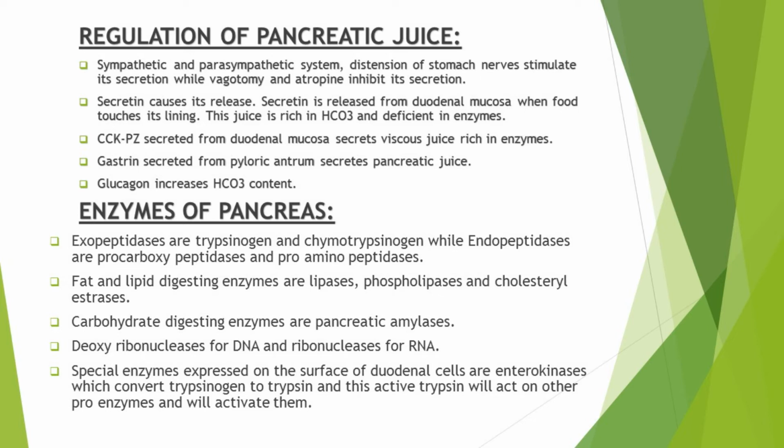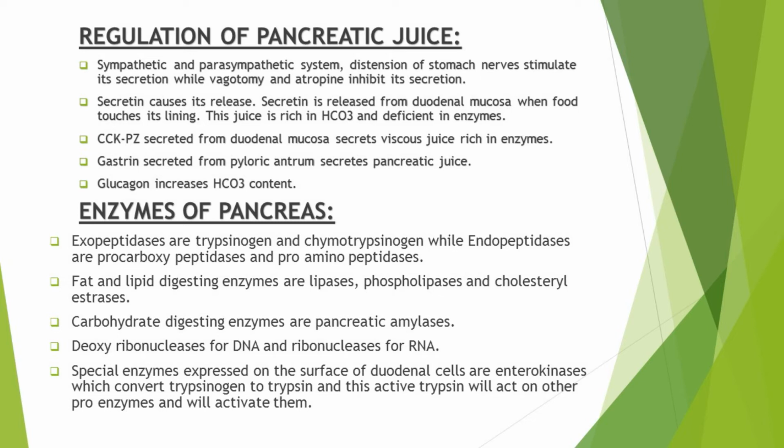Exopeptidases include trypsinogen and chymotrypsinogen, while endopeptidases are pro-carboxypeptidase and pro-aminopeptidase. Then the fat and lipid digesting enzymes present in pancreatic juice are lipases, and these include phospholipases and cholesterol esterases. The carbohydrate digesting enzymes of pancreatic juice are pancreatic amylases, and the DNA and RNA digesting enzymes are deoxyribonucleases for DNA and ribonucleases for the digestion of RNA.